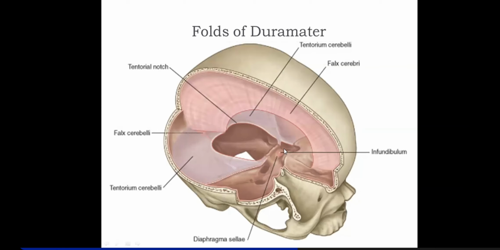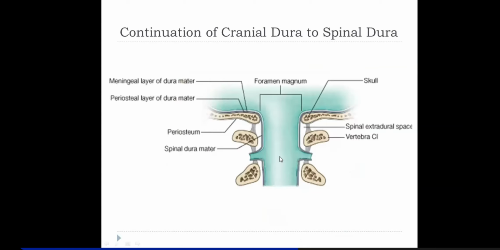There you find diaphragma sellae with an aperture through which the infundibulum passes and which suspends the pituitary within the hypophyseal fossa. Now, as I was telling, the continuation of dura in the vertebral canal: dura within the cranium has two layers, right? It has the endosteal or periosteal layer of the dura mater and a meningeal layer of the dura mater.